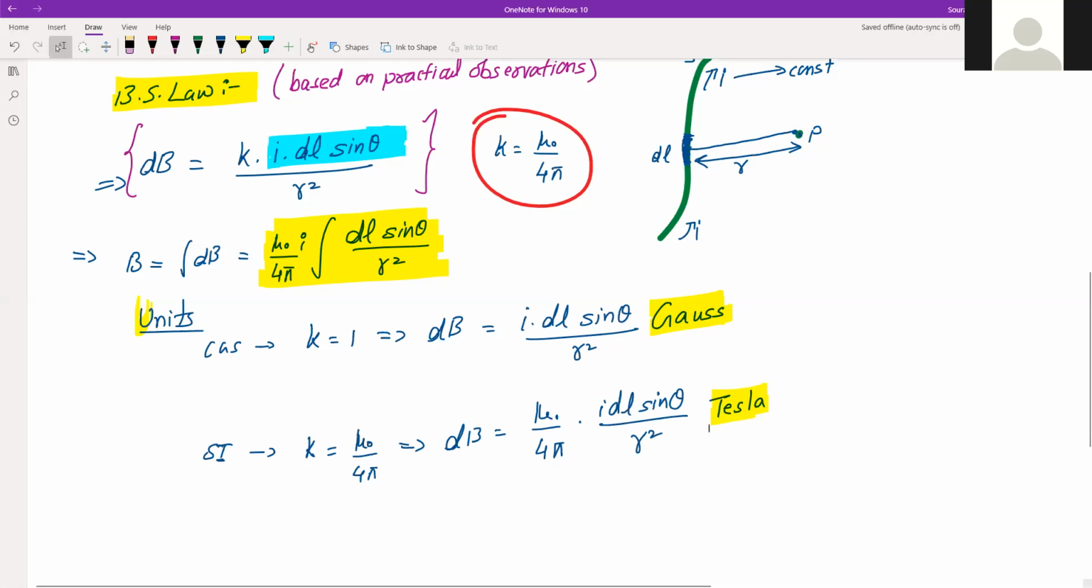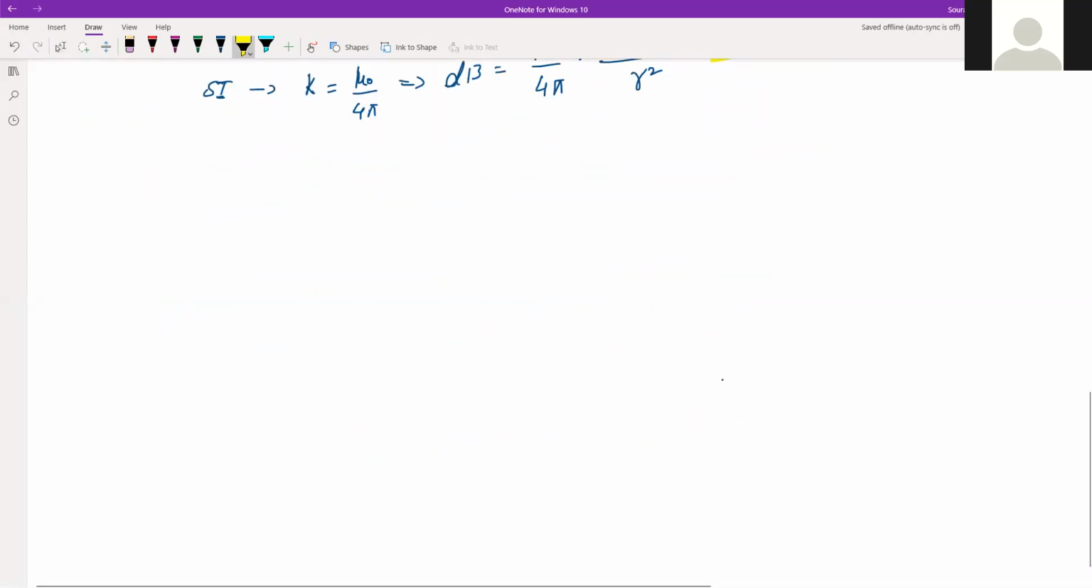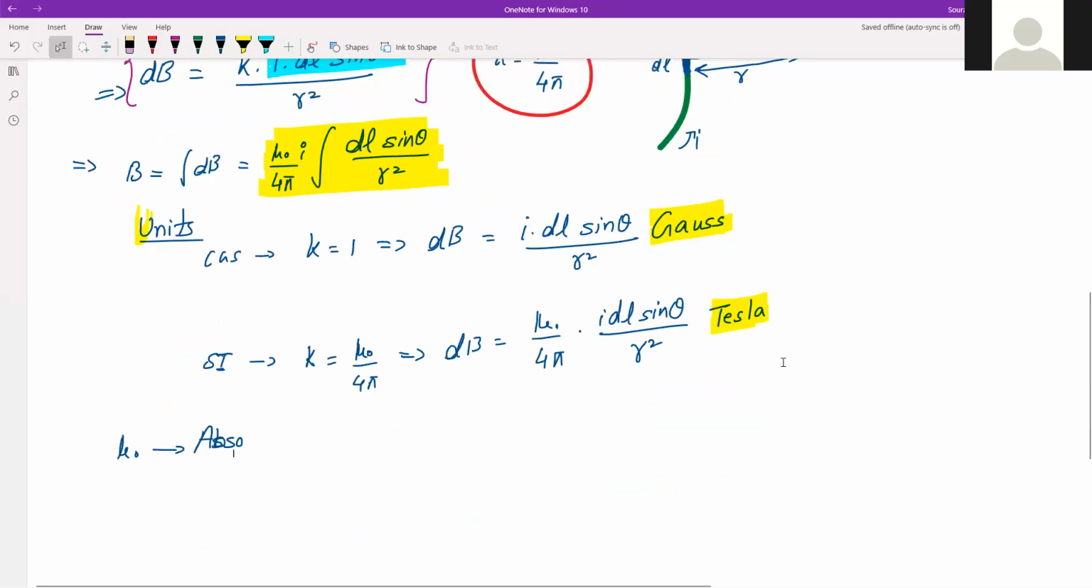So these are the difference between the units. Now coming to the special terms or symbols which we have seen here. First one is mu naught. So what is mu naught? What is the unit in the SI system? It's Tesla.